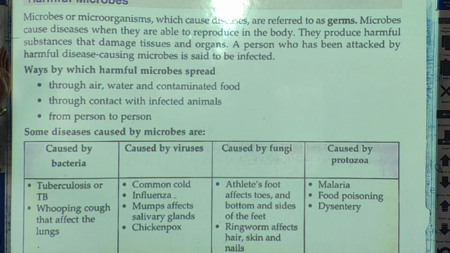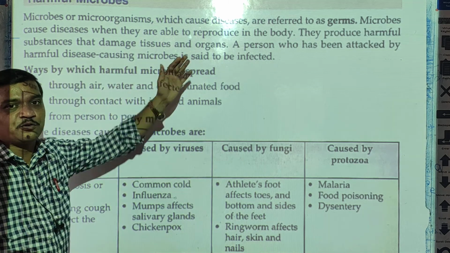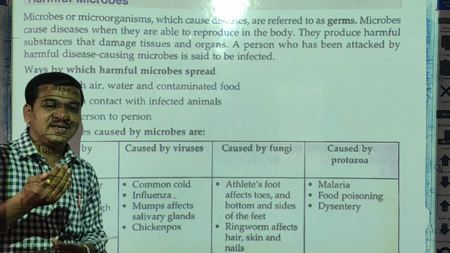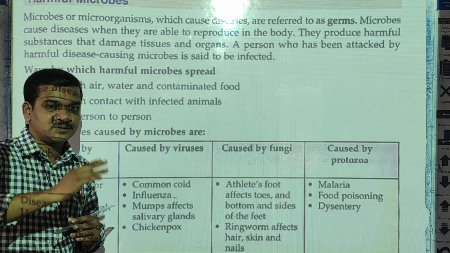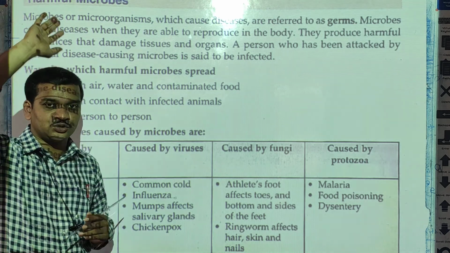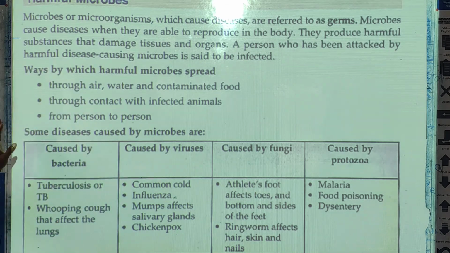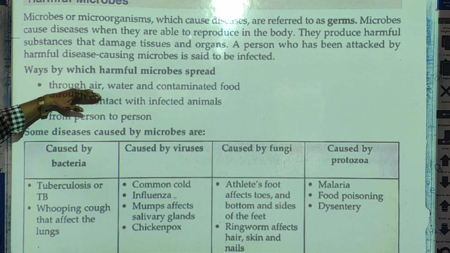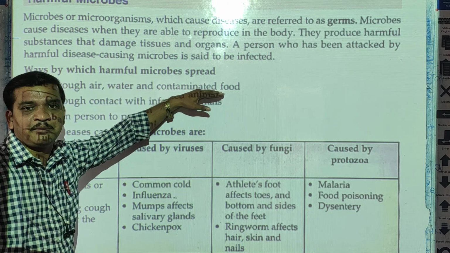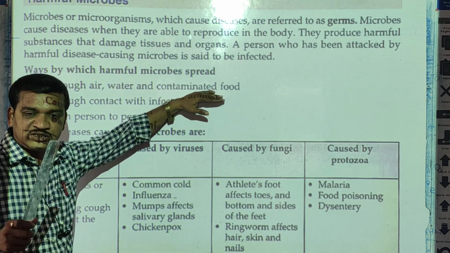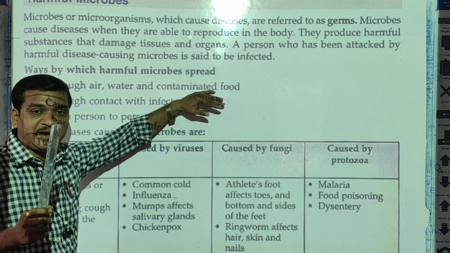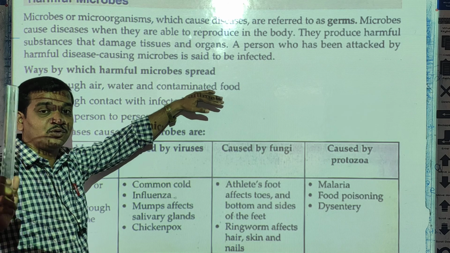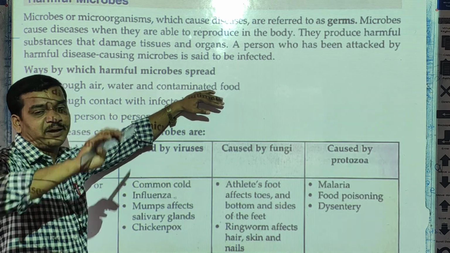Now, ways by which the harmful microbes spread. Spreading means moving from one person to another person. First, they spread through air, water and contaminated food, which means food contaminated with microorganisms.